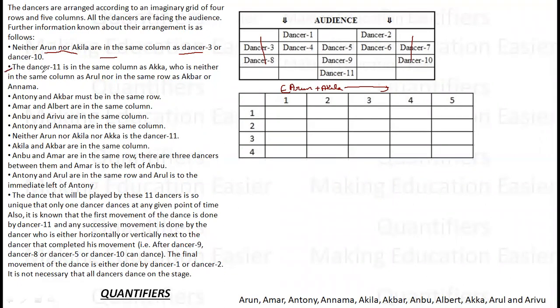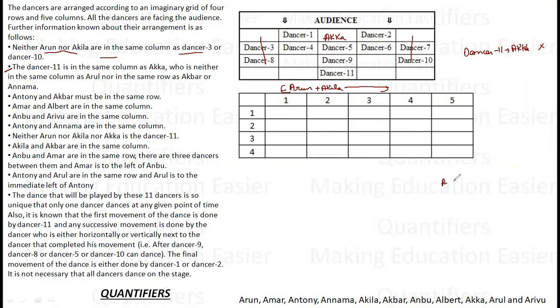Second, dancer 11 is in the same column as Akka. So Akka must be somewhere in this column, but one thing is sure: dancer 11 is not Akka, because she is in the same column as dancer 11.